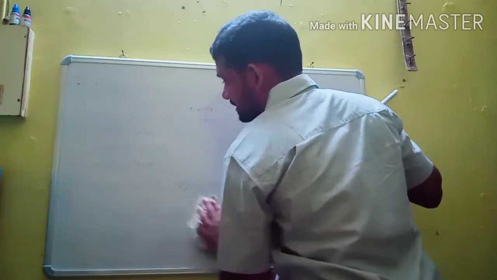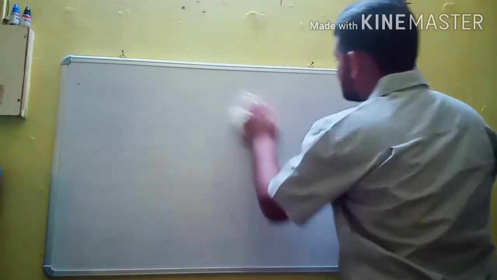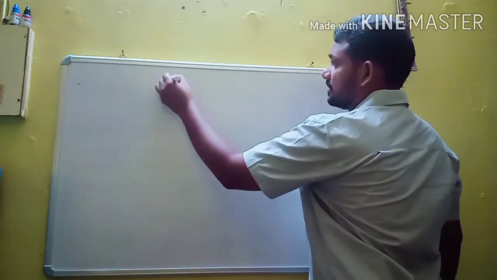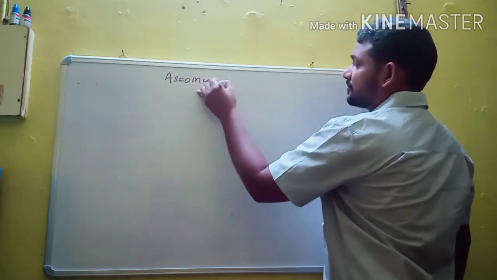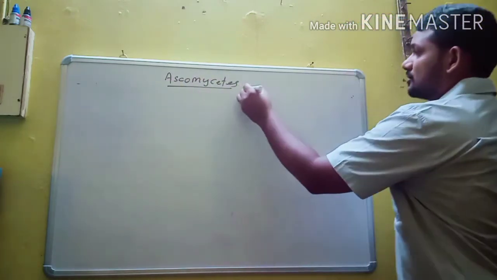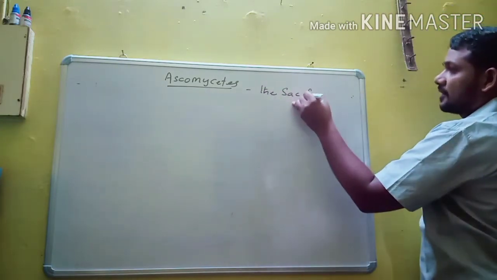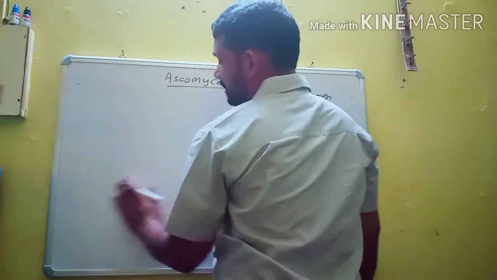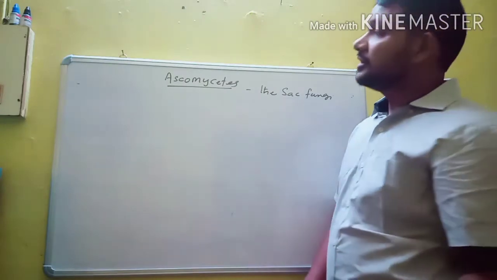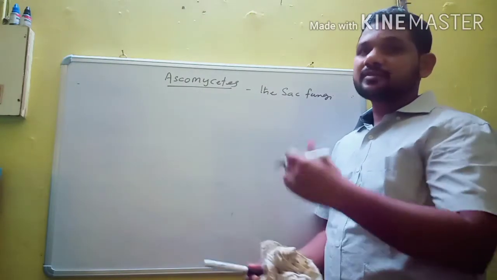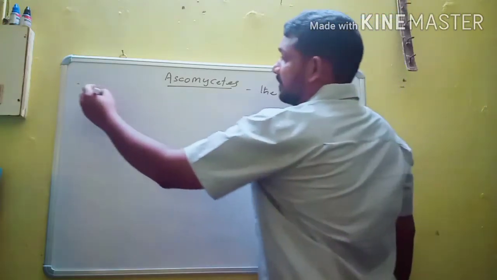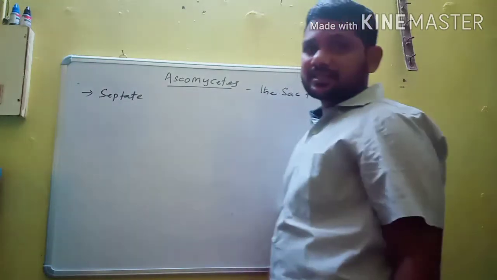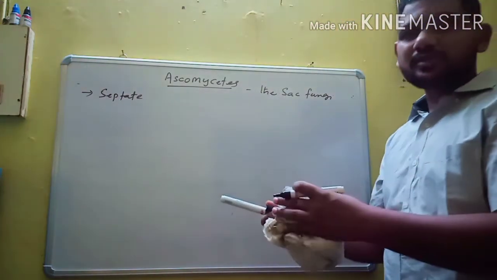Let us discuss the second class of kingdom fungi. What is the second class? That is Ascomycetes. The members of Ascomycetes are also known as sac fungi. This class contains both unicellular members and complex multicellular members. The mycelium is septate mycelium. Septate mycelium is the characteristic feature of higher fungi. Ascomycetes and Basidiomycetes are the higher fungi.